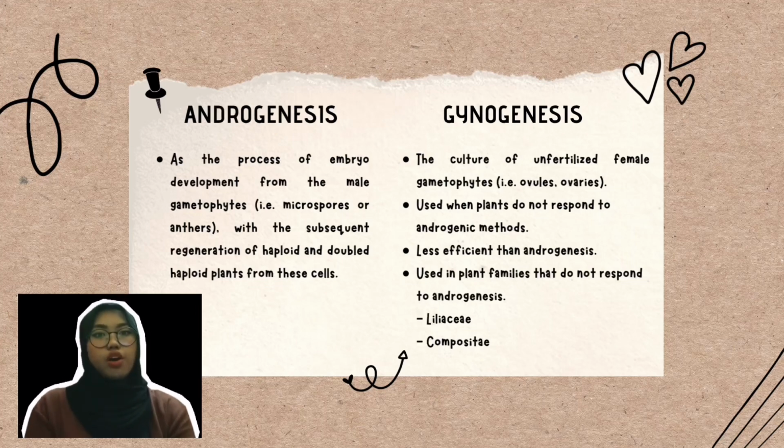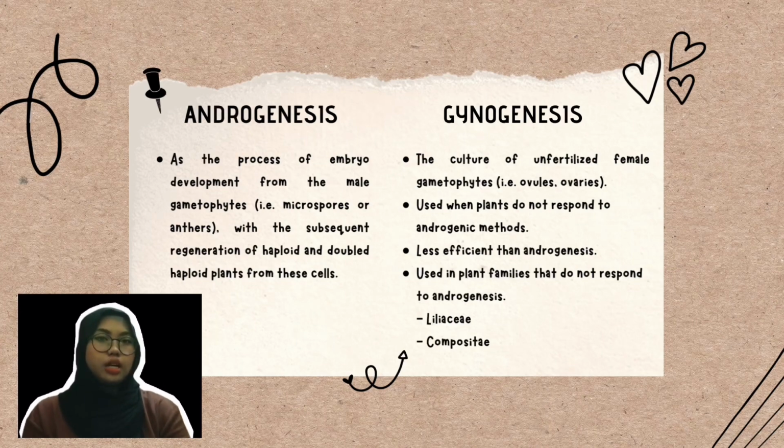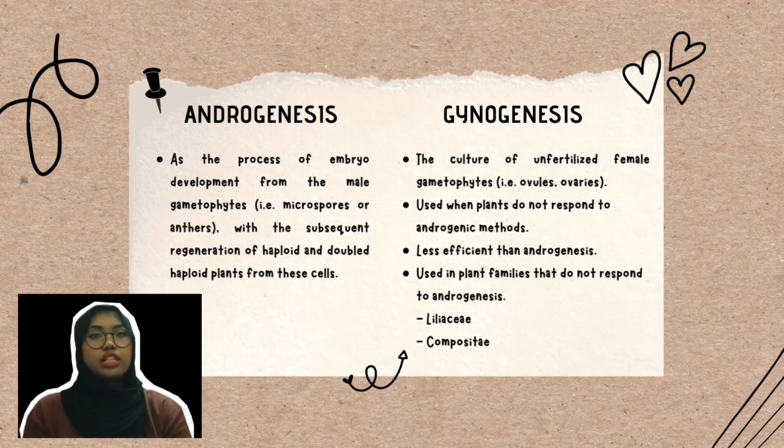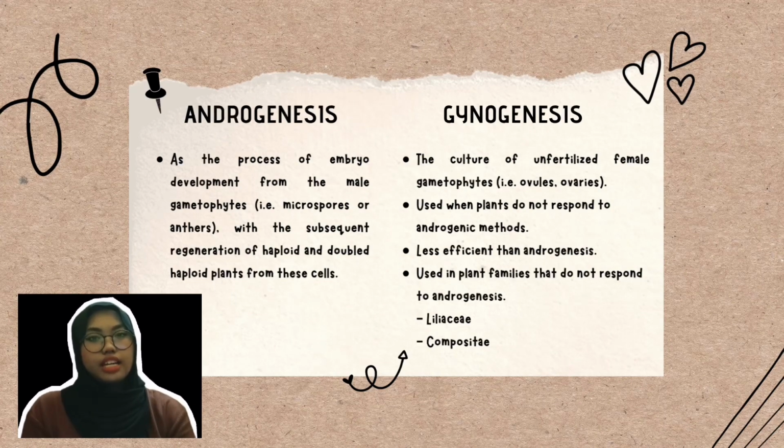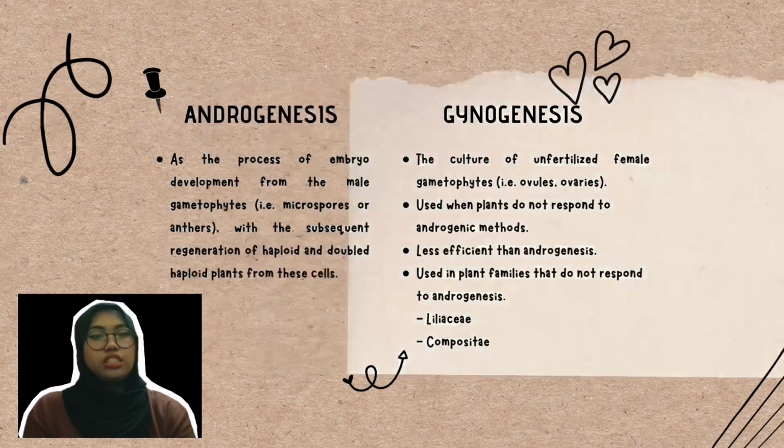This method is used when plants do not respond to androgenic methods, there is a problem with regenerating albino plants from anther culture, or the donor plants are male sterile. Gynogenesis is usually less efficient than androgenesis. It is used in plant families that do not respond to androgenesis, like Liliaceae and Compositae.